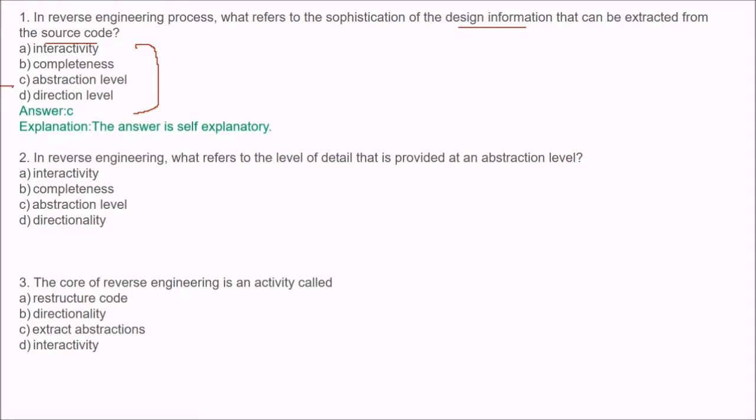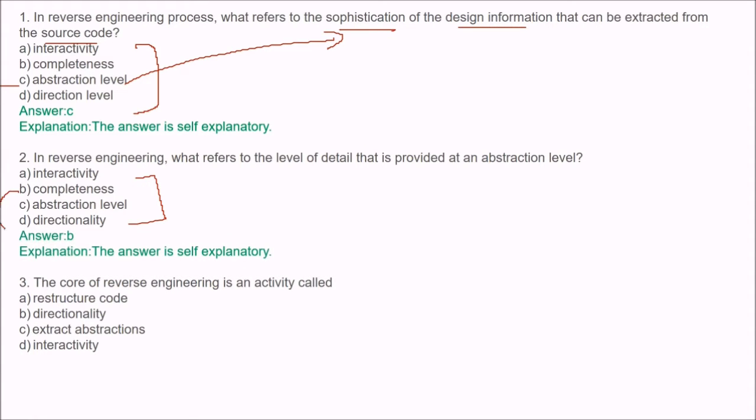The answer is the abstraction level. So, the sophistication is the abstraction level of the design information that can be extracted from the source code. In reverse engineering, what refers to the level of details that is provided at an abstraction level? So, what is the answer?